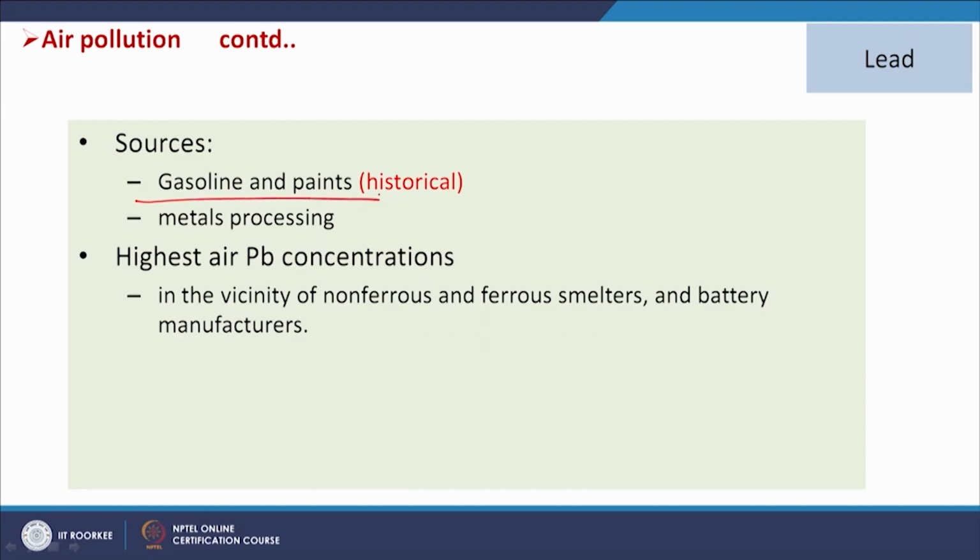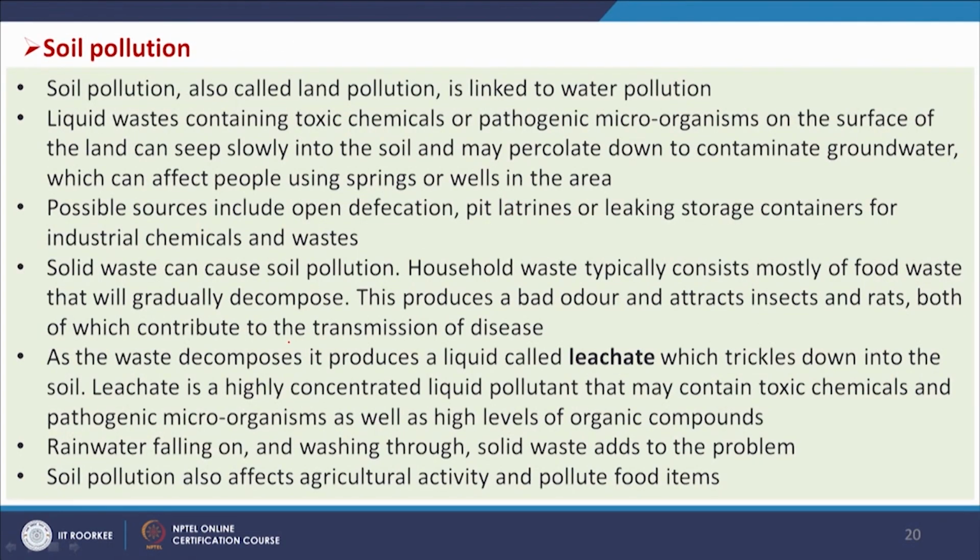Gasoline was in history; today unleaded petrol is used. Metal processing is another source, with the highest air lead concentrations in the vicinity of non-ferrous and ferrous smelters and battery manufacturers. These are the sources of lead in the air, and then we see soil pollution. Soil pollution, also called land pollution, is linked to water pollution.